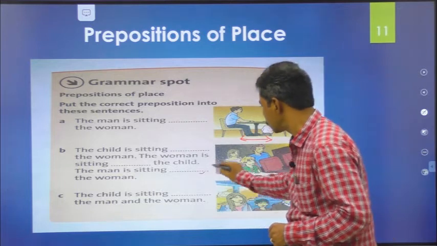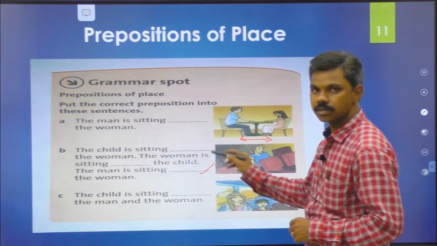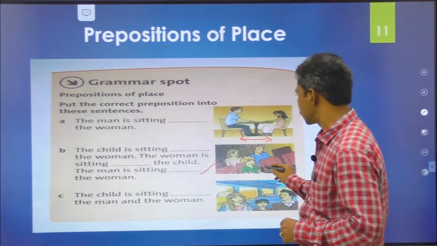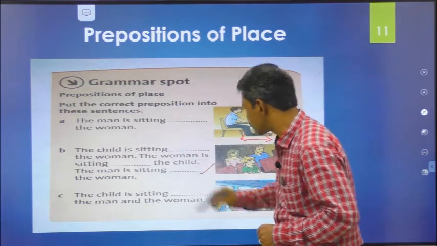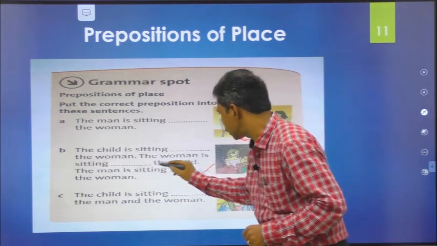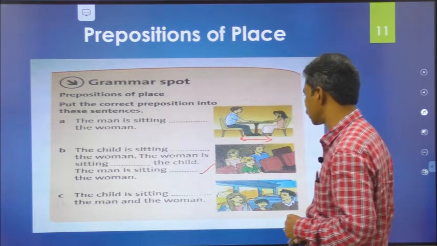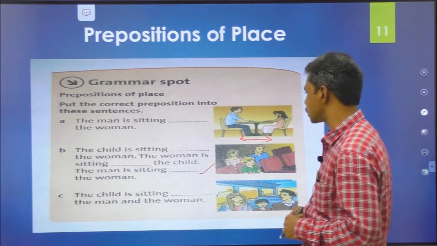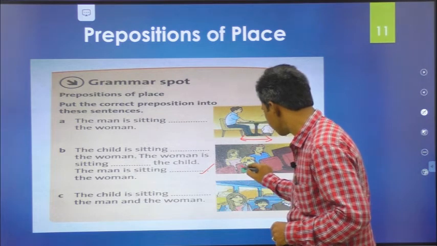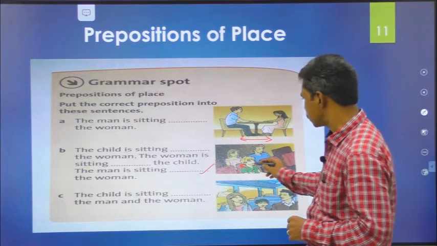Next one, let's come to B. The child is sitting dash the woman. We just look at this image. The child is sitting in front of the woman. Next one, the woman is sitting dash the child. So here just look at the woman. Where is the woman? The woman is sitting behind the child.